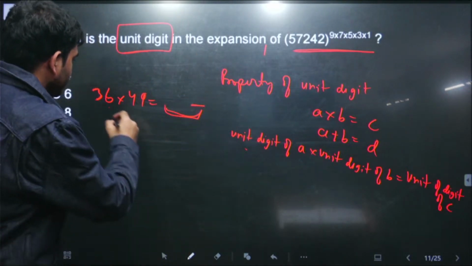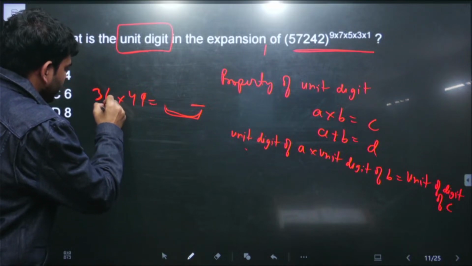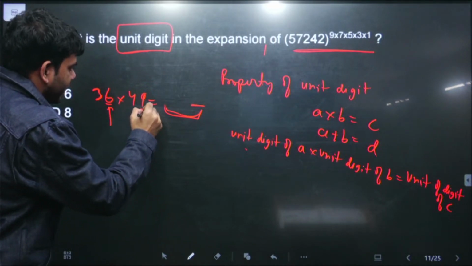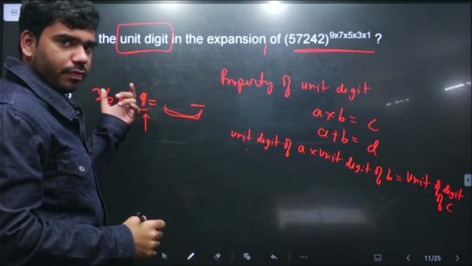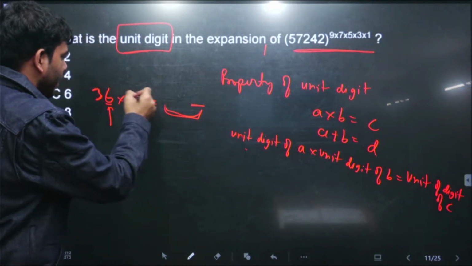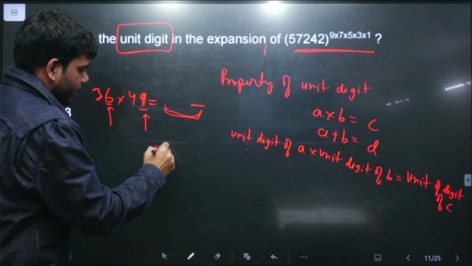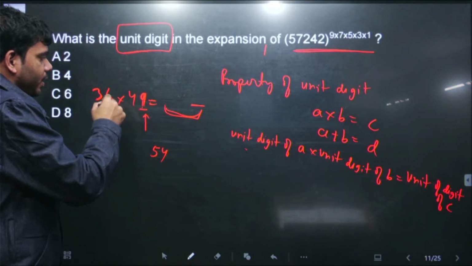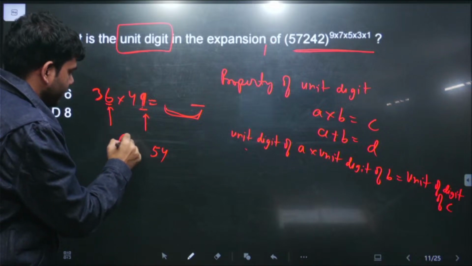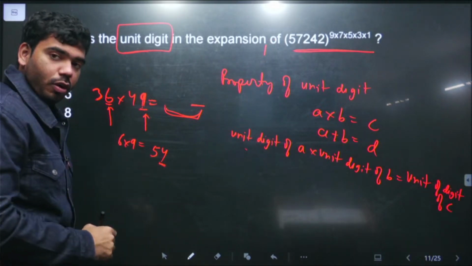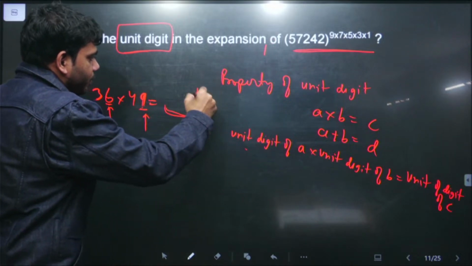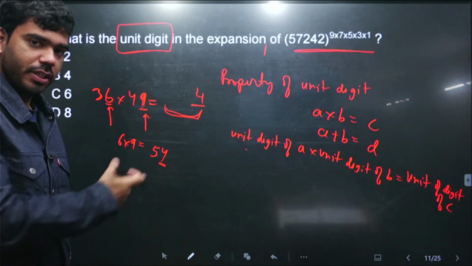So what I am saying is, take the unit digit of the first number, take the unit digit of the second number, इन दोनों के आप unit digit ले लीजिए, and the multiplication of this unit digit, जैसे इसका है 9 into 6, it will give us 54. So unit digit का product will be 54, 6 into 9 will give us 54, and the final unit digit of this product and the unit digit of this product will be same. This is what we are saying.